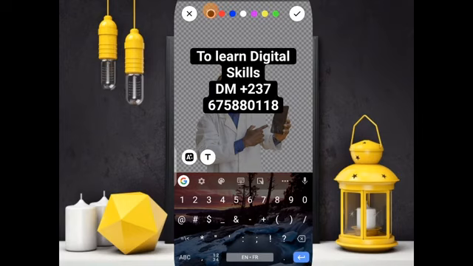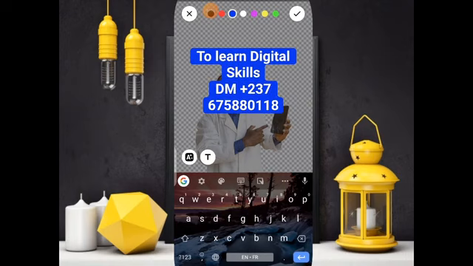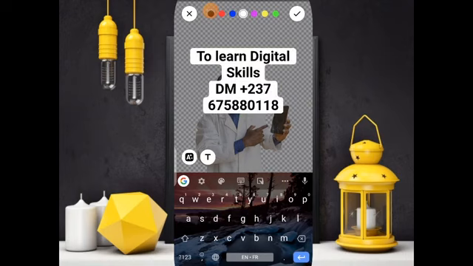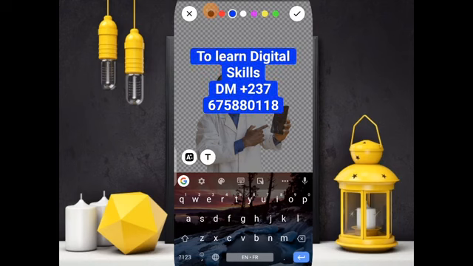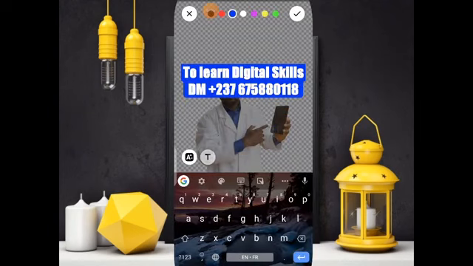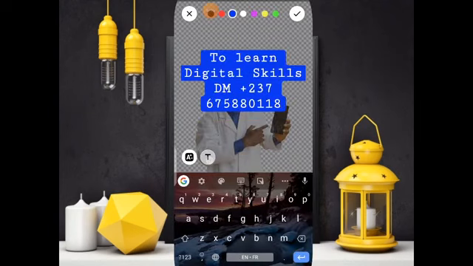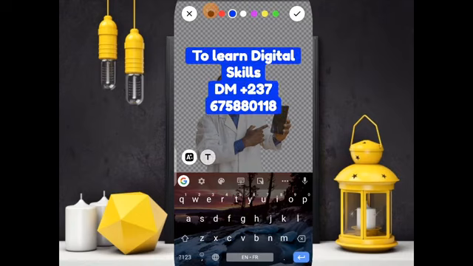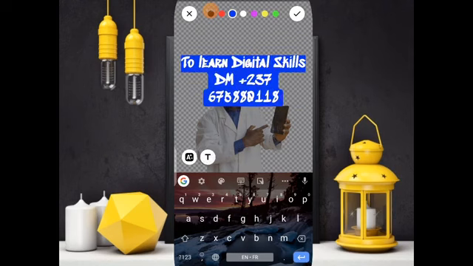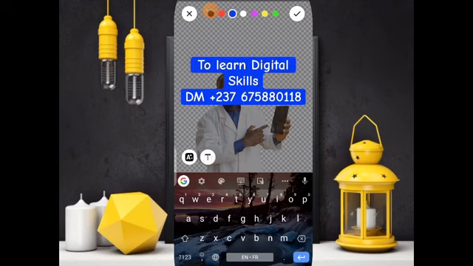Now you can work with a color. I will prefer that we use blue, because if you observe keenly, the shirt that I'm wearing behind is blue. You can equally manipulate the text. You can change the text down here at this level, this white round circle with T. Okay, you see which one suits you.